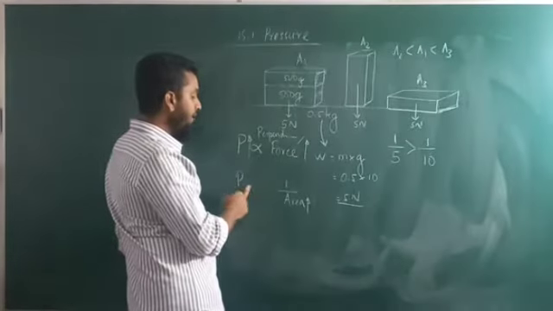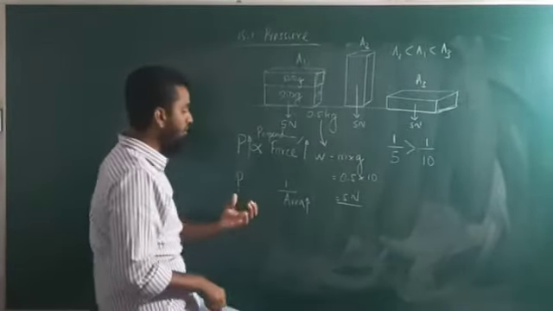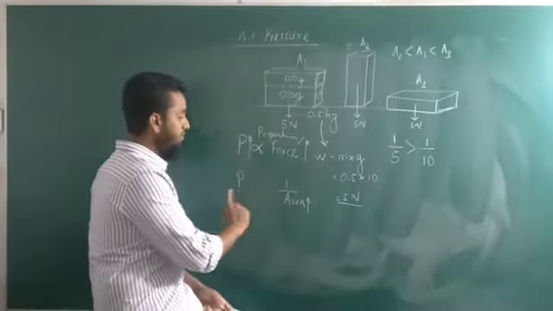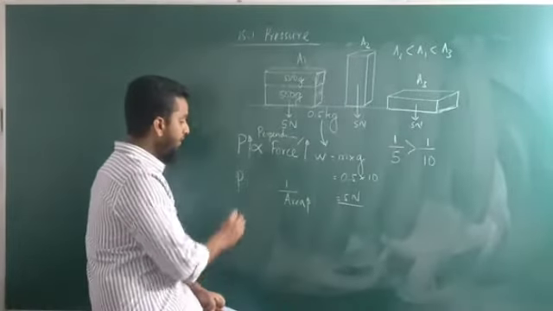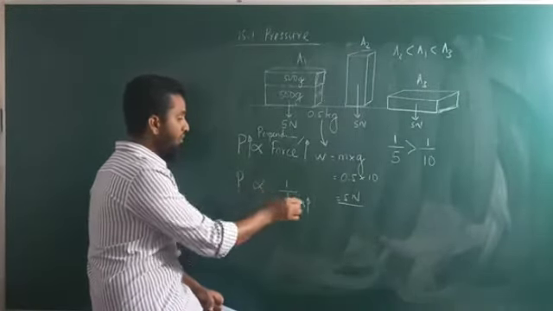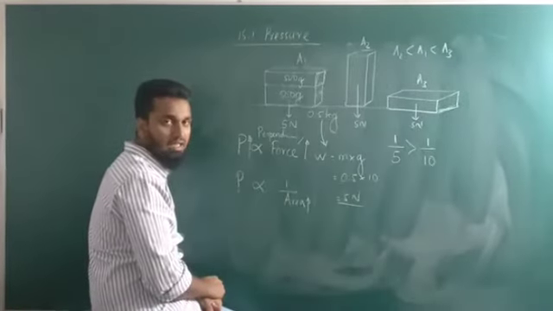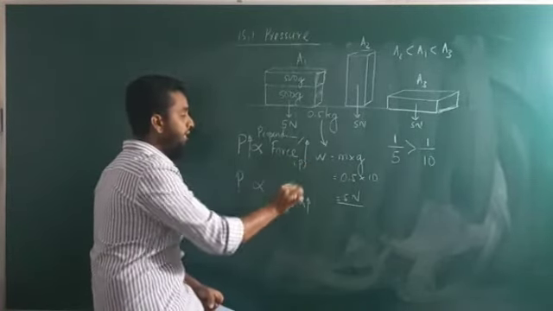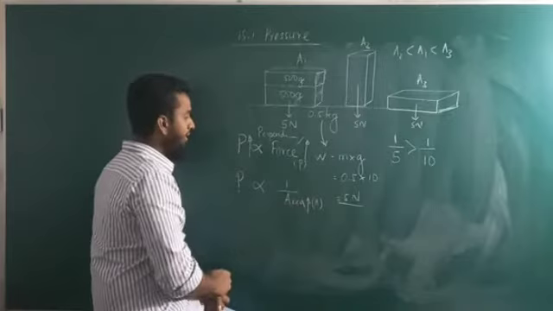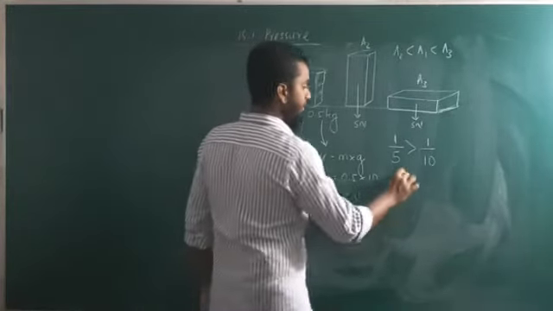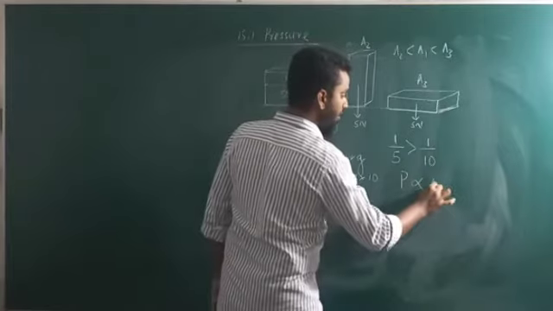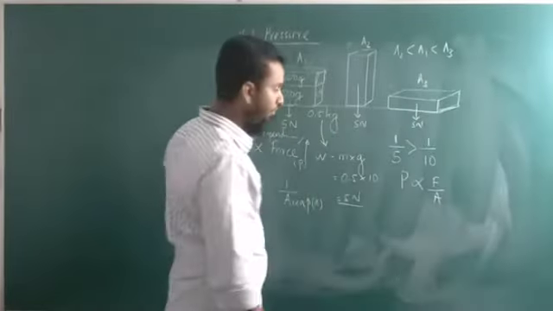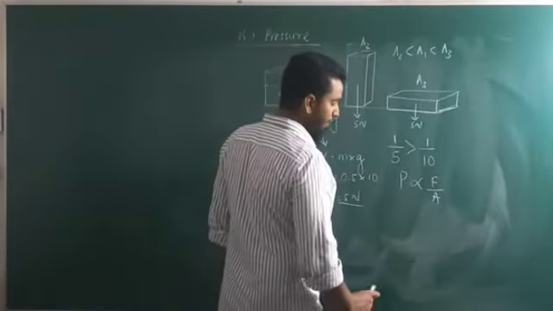Then we can easily denote how the pressure depends on surface area in this manner, right? Then the pressure is proportional to this factor, not to the area. It's proportional to this factor. Then if we take the perpendicular force as F and the surface area as A, we can write that the pressure depends on the perpendicular force F and the surface area A, or force applied area A, right?